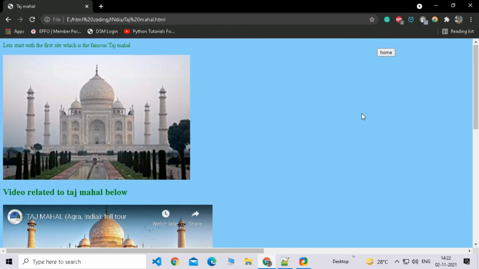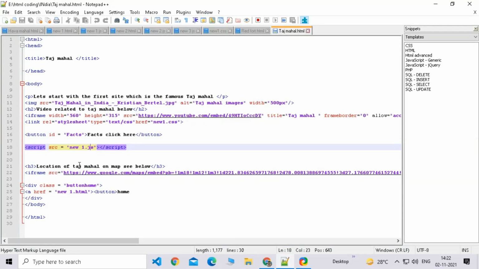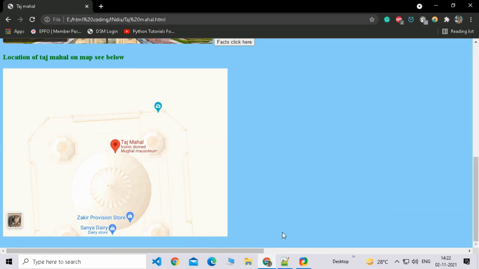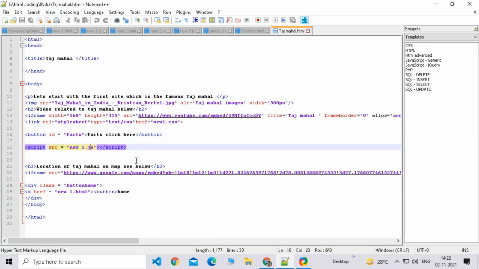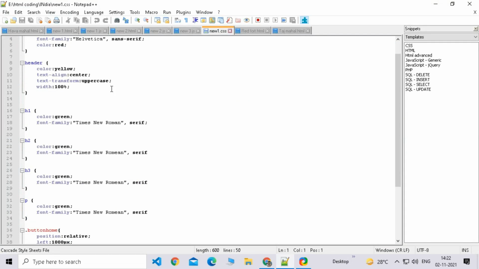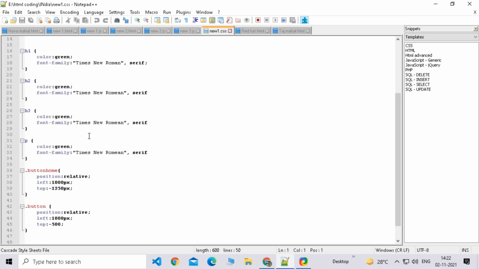But this was not as easy as it looks. For doing this, I pondered a lot about how I can put the home button on top, because when I added this command, it was coming down here at the bottom. So for that, I linked the new style sheet, new one.css, and then I went down and typed this command.